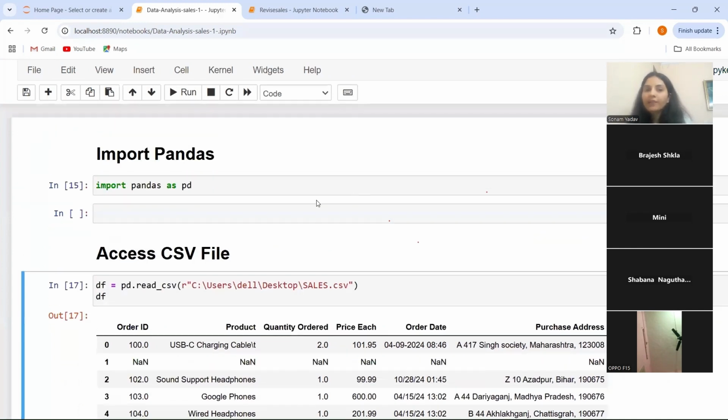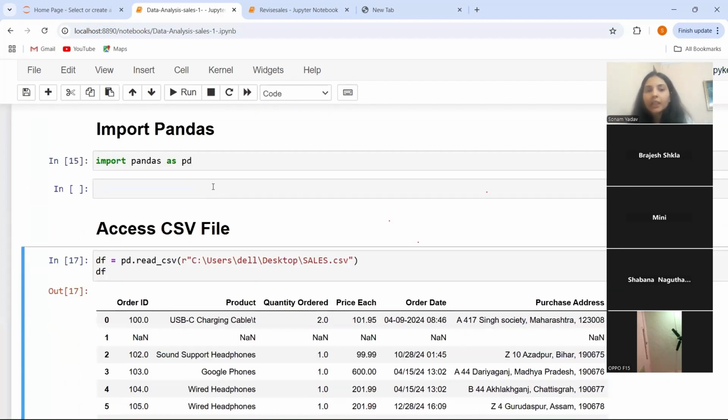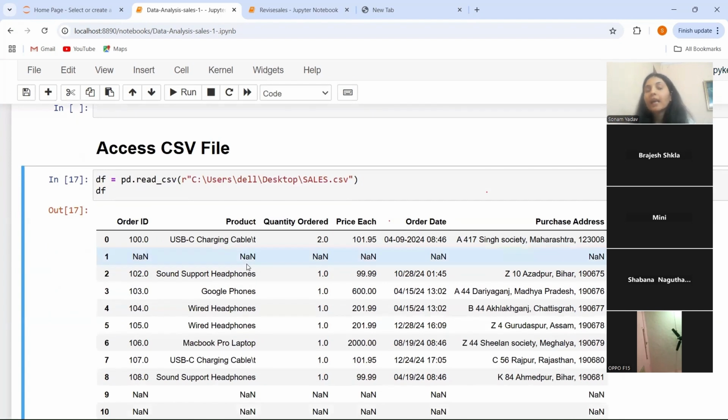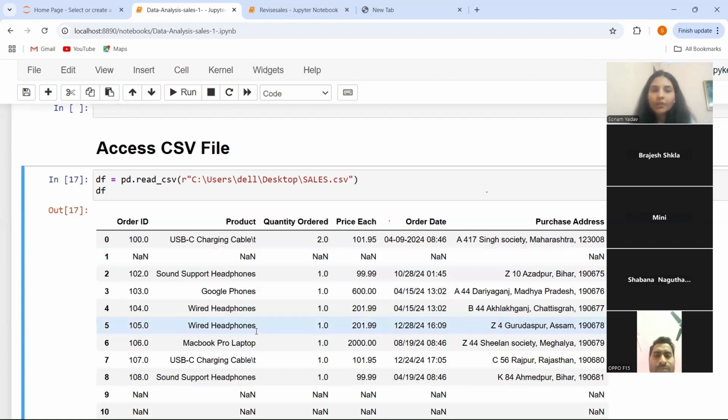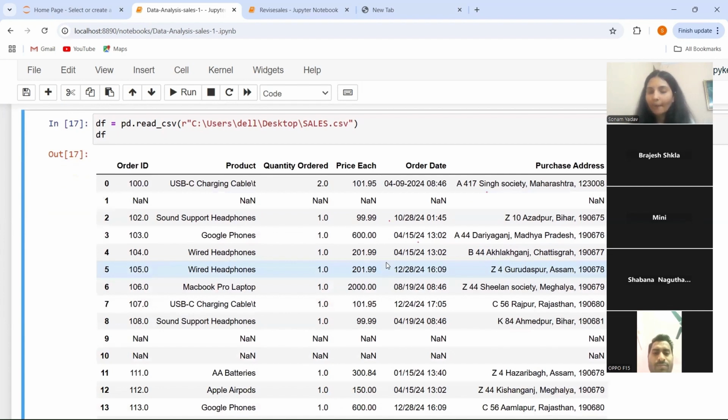First of all, what we have seen is how we can import pandas. For that, we have used import pandas as PD. After this, we have seen how we can access the CSV file. हम CSV file को कैसे access कर सकते हैं? For this, what function we have used? We have used read CSV function over here. So if you have any doubt, you can ask me till now.